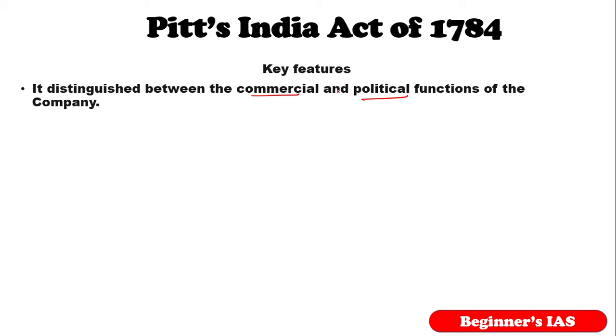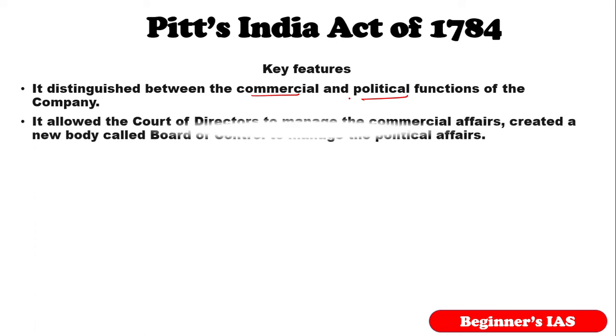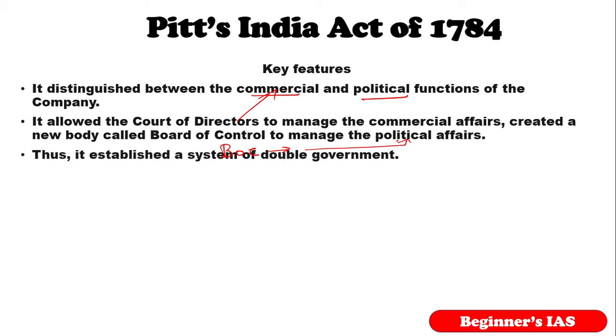This act allowed the Court of Directors only to manage the company's commercial affairs, whereas it created the Board of Control to manage the political affairs. Kindly remember this Board of Control. Note that it established a double government.